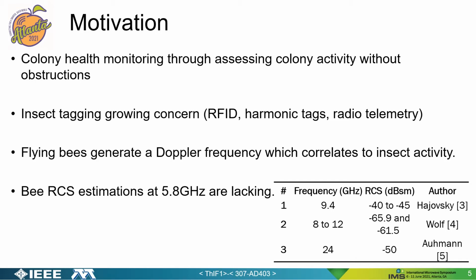However, honeybee radar cross-section at 5.8 GHz were noticed to be lacking. Hence, the study aimed at filling this gap considering the relevance of 5G applications and empowering 5.8 GHz portable Doppler radar with machine learning to facilitate honeybee hive autonomous surveillance.